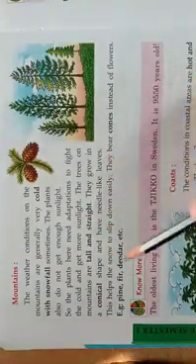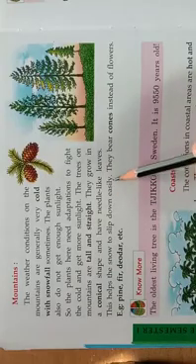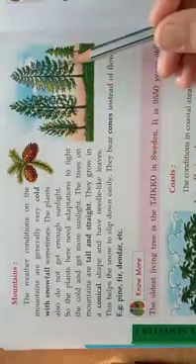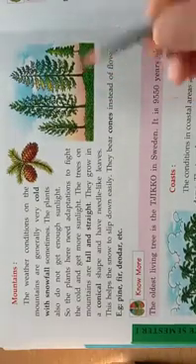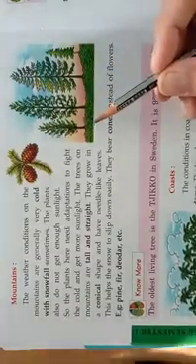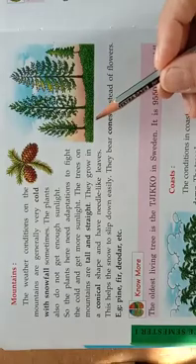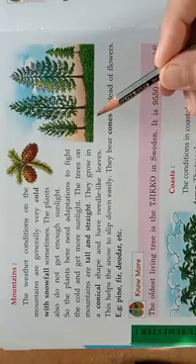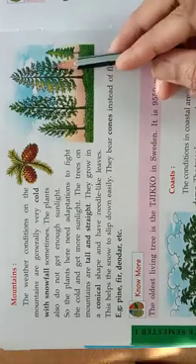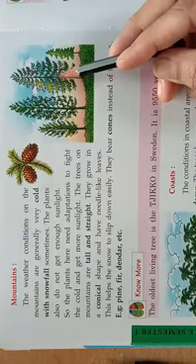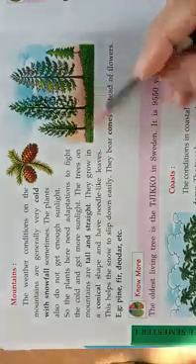Needle-like leaves help the snow to slip down easily because it's a snowy area. Snow will fall on the leaf. If it is broad, what happens? The snow will fall on the leaf and the leaf will hold the snow. What will happen? The tree will die due to the heavy weight. So the leaves are needle-like, so that the snow will slip down.